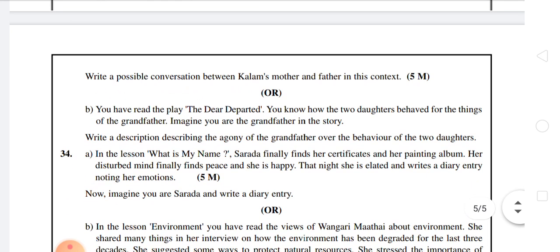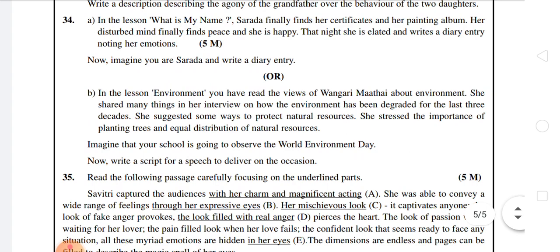Okay. Next, 34th question. In this question also we will get 2 options. So you can write either A or B, whatever. In this 34th question, A is diary entry or B is script for speech. So in this 34th question we get 2 questions. One is diary entry, another one is script for speech. So you can choose to write any one. What would you like to write?